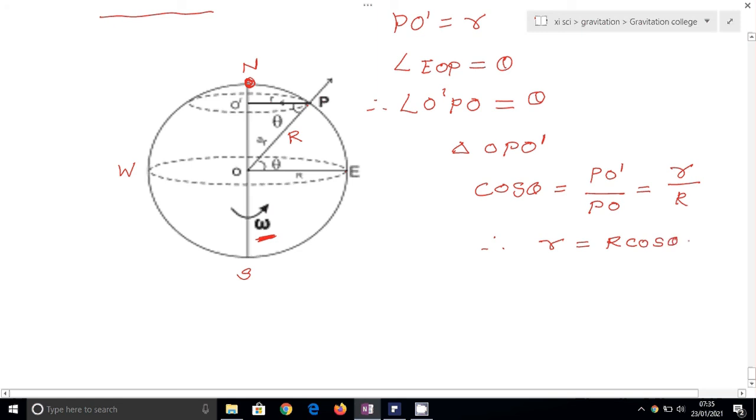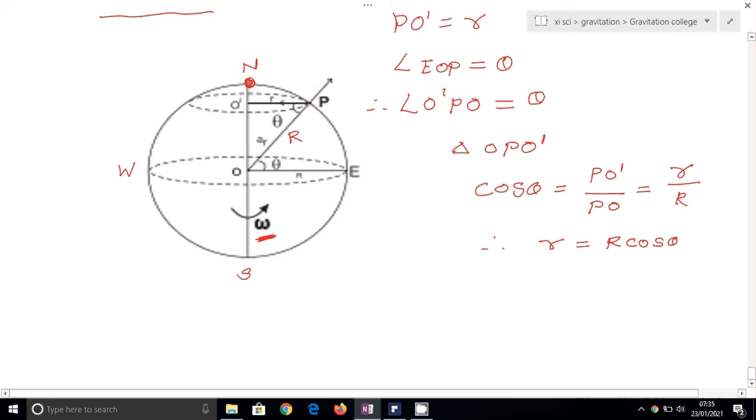So small r is capital R cos theta, and small r is the radius of the circle traced by the object situated at point P. Now the centripetal acceleration for the mass m is directed along PO'. Point P is situated on the surface of the earth, and when the earth rotates from west to east, that particle also moves in a circular path.